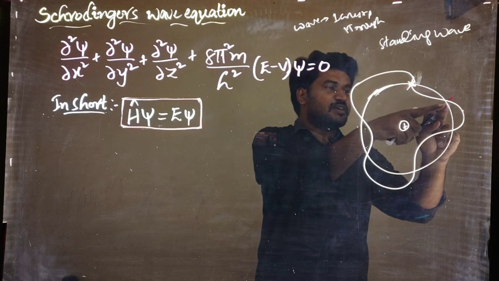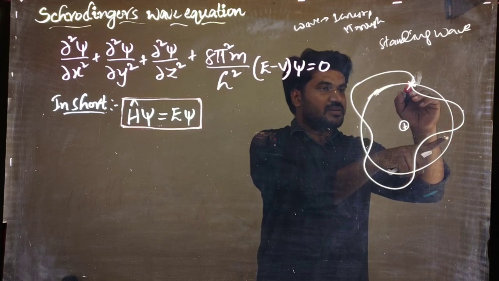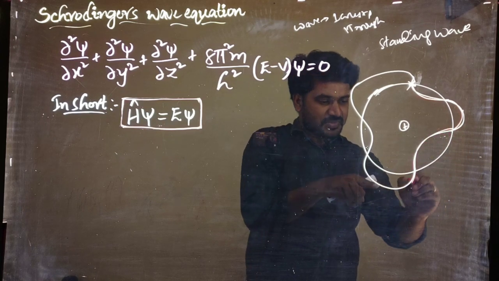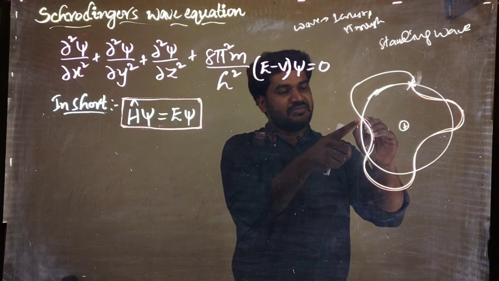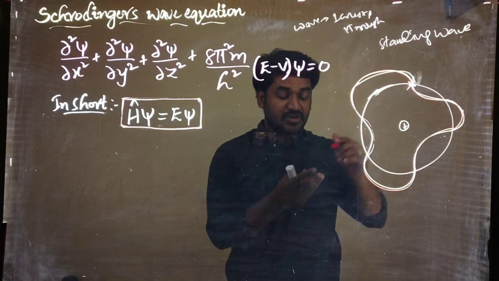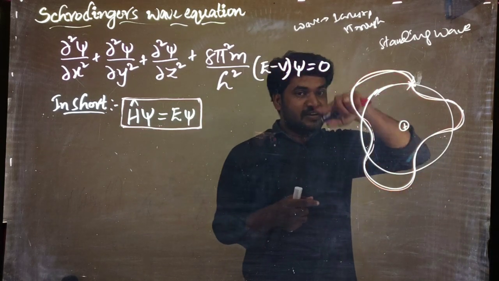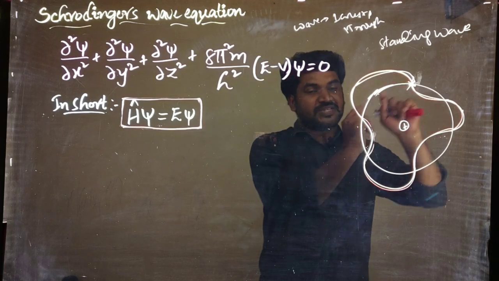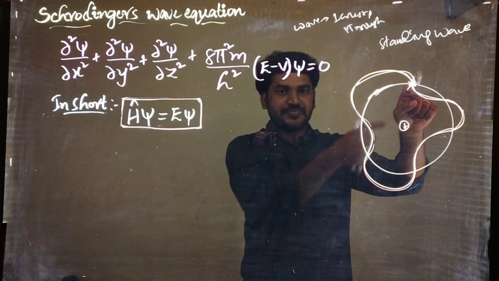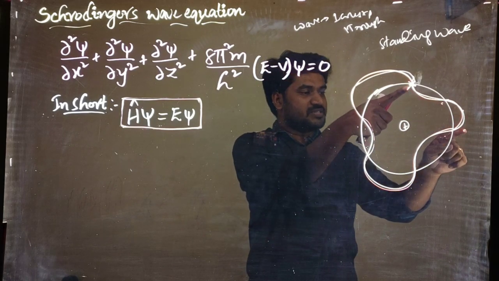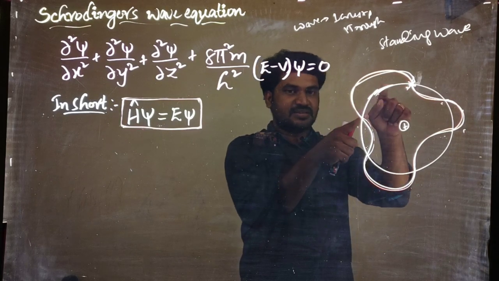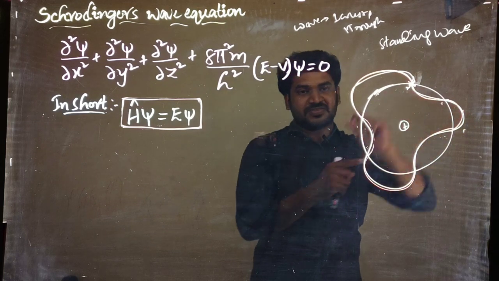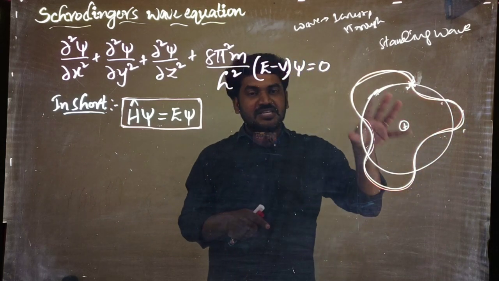Now you see this: one trough, one crest. One trough here, again one crest. This is one wave, and another trough and crest make another wave. The ending of the final wave is the starting point of the first wave. The crest of the final wave, its ending point, is the starting point of the first wave. That means here the energy is quantized.